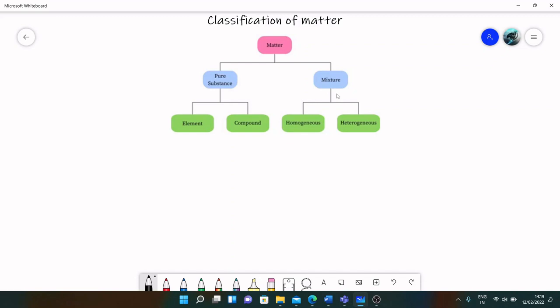A pure substance is when there is just one single element, or two or more elements bonded together. So, one single element.